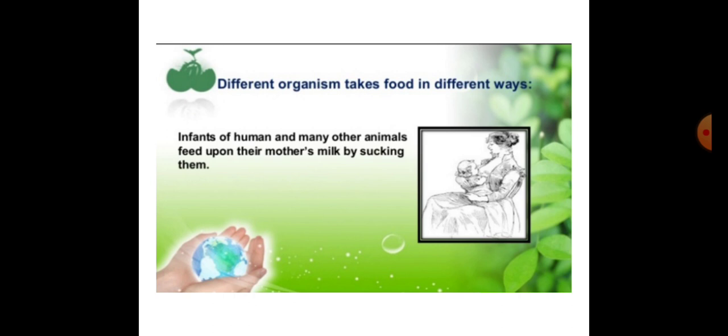Other animals, like snakes, swallow their prey, and aquatic animals feed on tiny particles floating in the water. So these are the different ways of taking food in different animals.